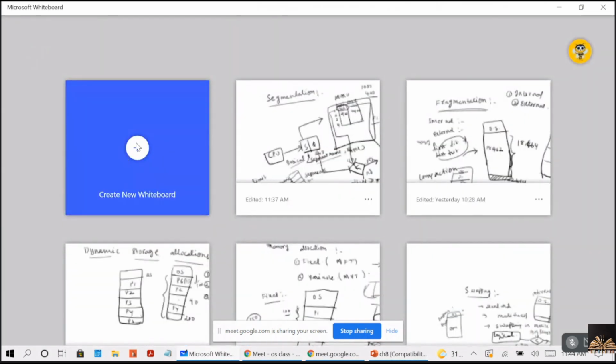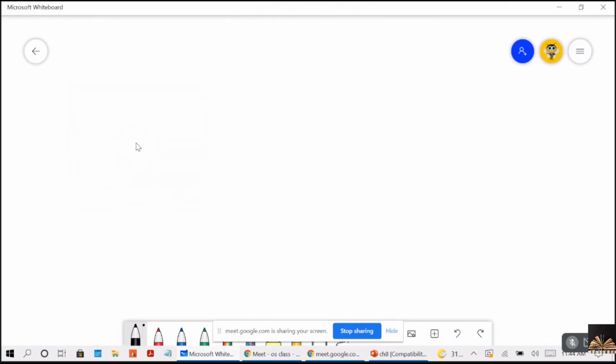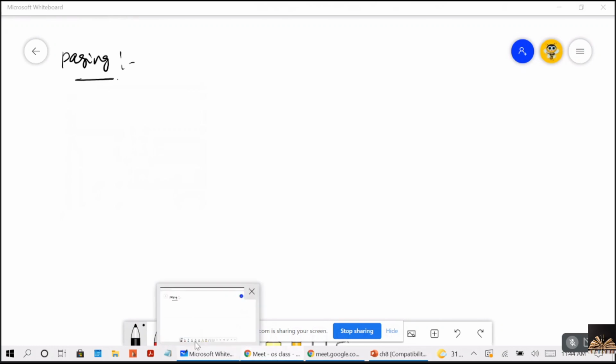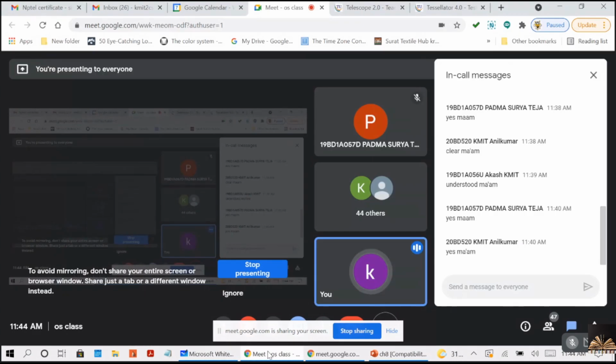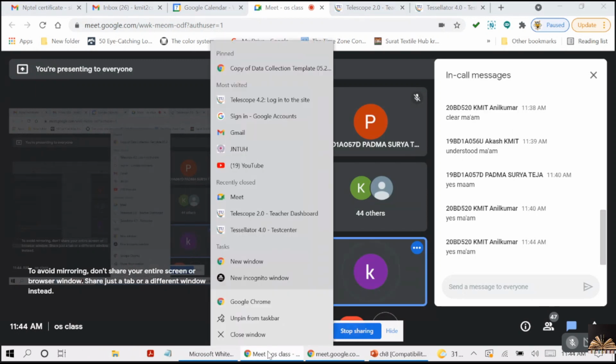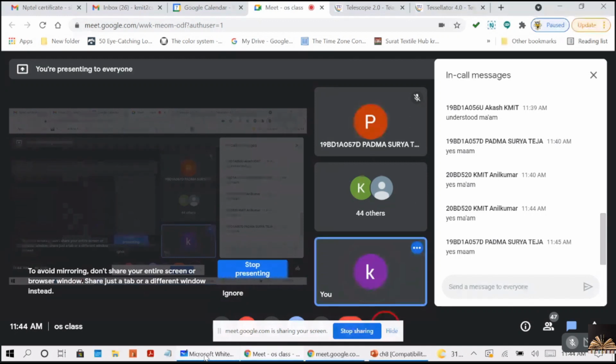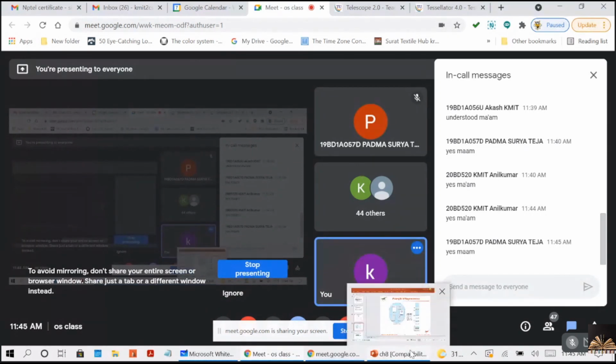So guys, do you still have any doubts in the segmentation? Because the segment size is variable, definitely a dynamic allocation problem will be there with the segmentation. Guys, can I proceed with the paging? Segmentation is clear for you all, right? Yes. Now let's start with paging.